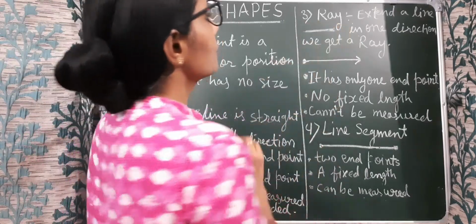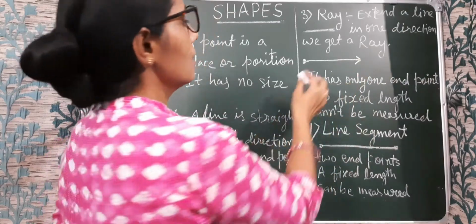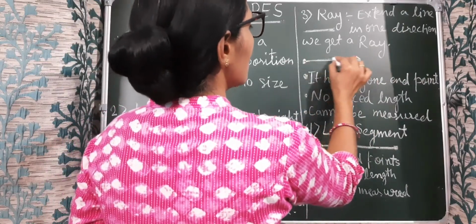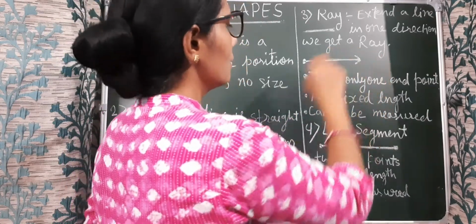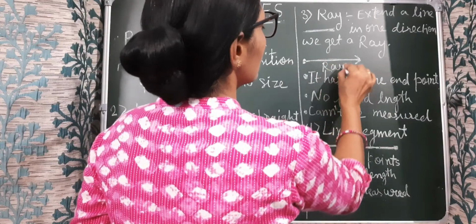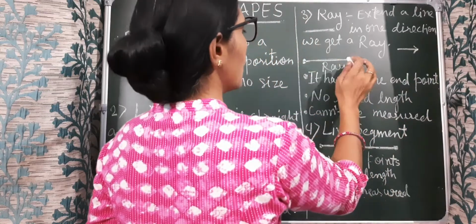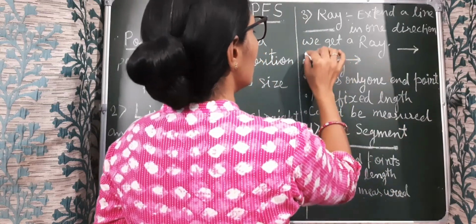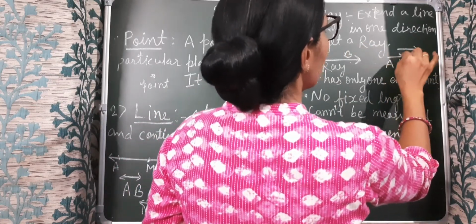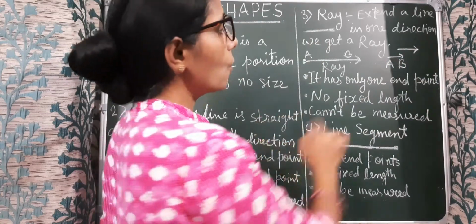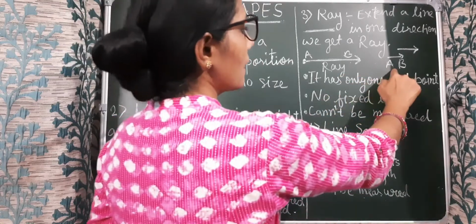Next we have ray. If we extend a line in one direction, we get a ray. Suppose this is a line and we extend it in this direction, we get a ray, and we put an arrow mark overhead. Okay, this is called a ray. We represent this ray in that manner. Suppose the name of this ray is A and B. So we write A, B in this manner and represent it by this arrow on it. So this is ray AB, and we read it as ray AB.